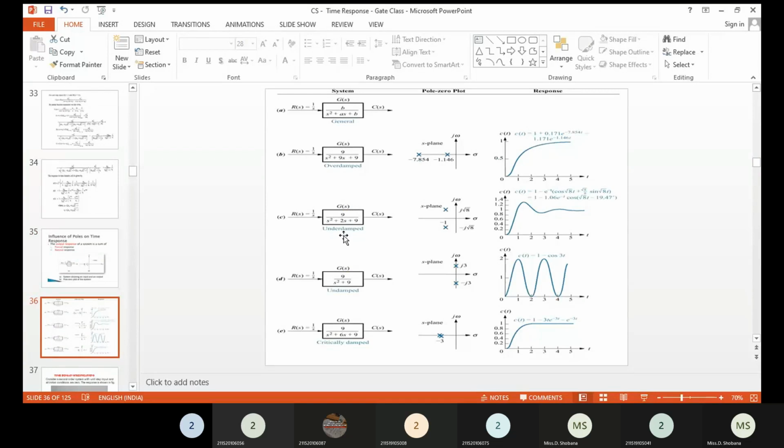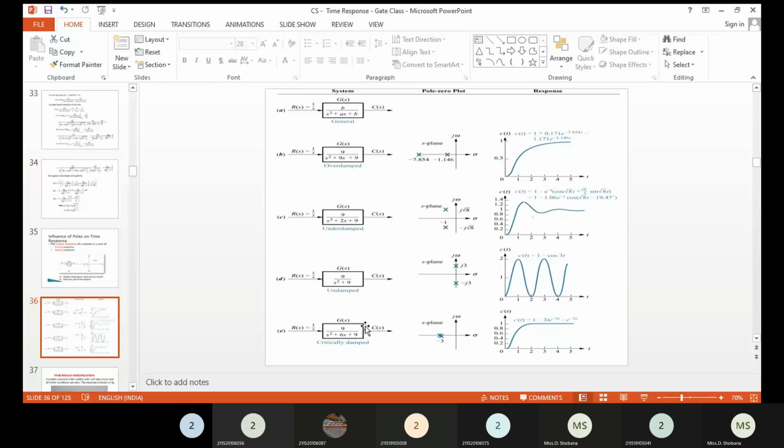And then we will have the underdamped case. That means the roots are complex conjugate. You can see we have a j also. Complex conjugate means we will have an exponential and sinusoidal varying nature, so we get a response like this. Here you can see the undamped case. That means purely imaginary roots. The undamped case will always consist of purely imaginary roots. Then you will have responses like this.